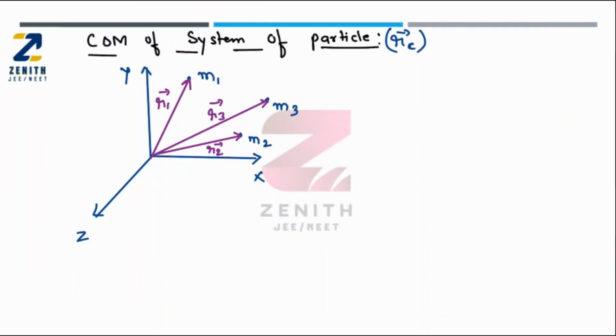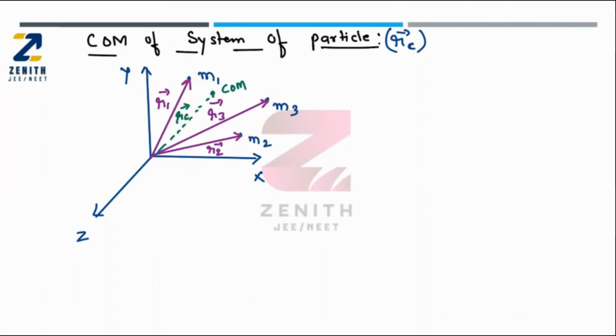Now, these are the 3 point masses. I want to calculate the center of mass. Let us suppose that the center of mass will be here. For these 3 point masses, the center of mass is located at this point, whose position vector is RC vector. This is the center of mass. The center of mass will be here, whose position vector is RC.